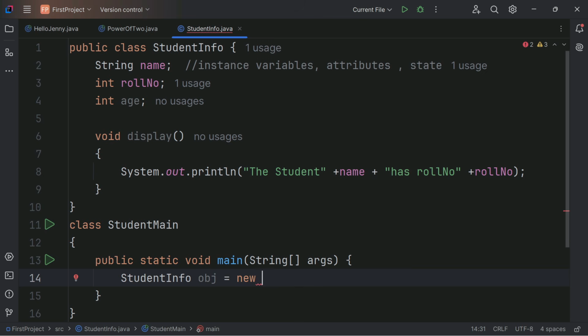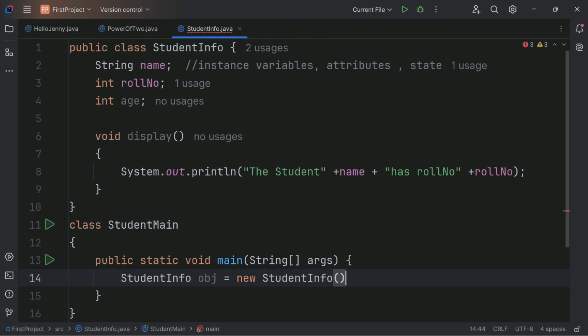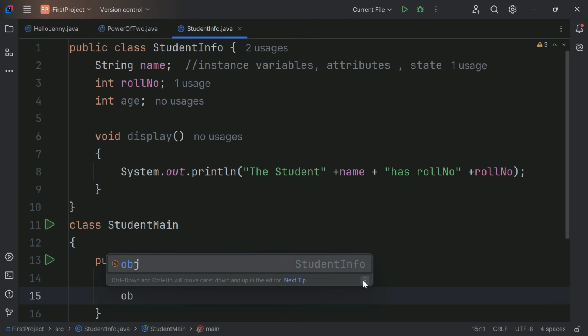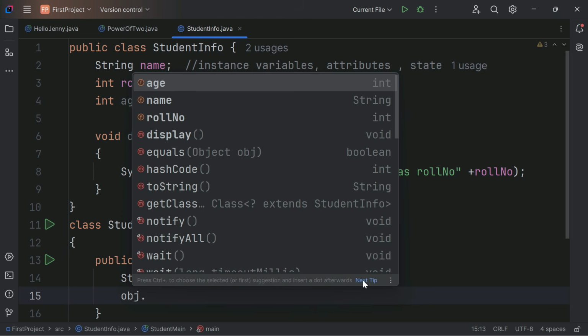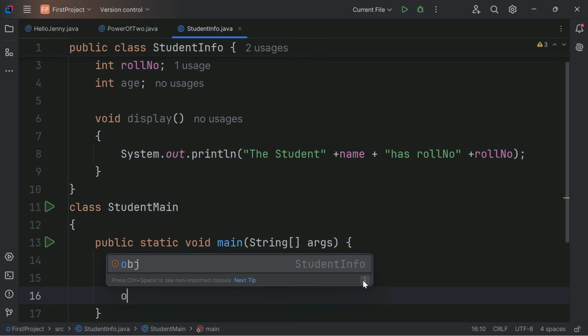Don't go that much deep. Just think of whatever I'm writing here. We will see all these things in detail. Just a simple example, just to show you how you create a class and how you create objects. And then student info, this is basically known as a constructor, the default constructor. We'll see what constructors are. Don't worry. Now, using the object, we can access obj dot name equal to, suppose, Rahul, semicolon.